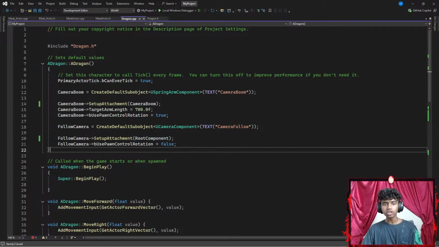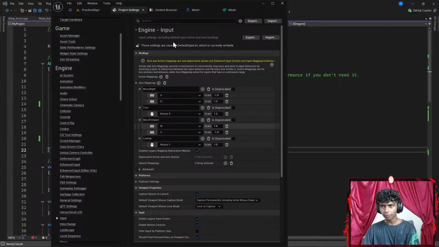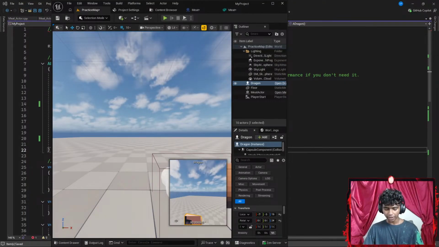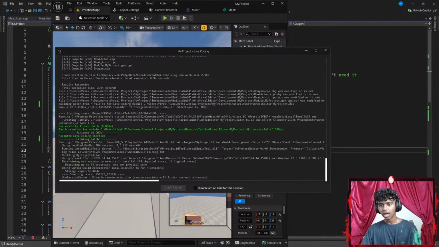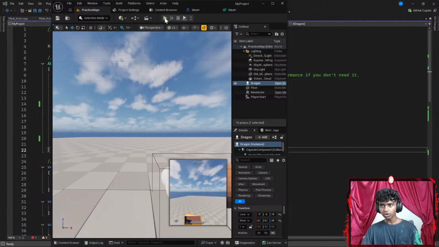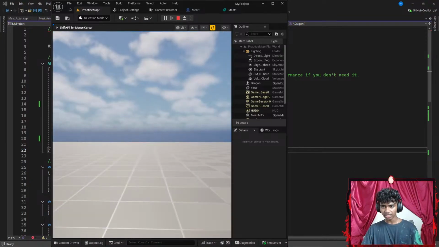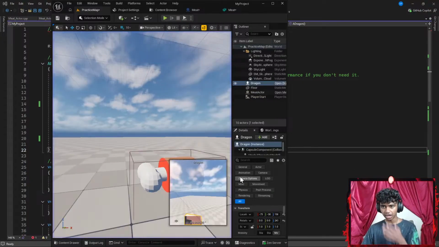Negative scale breaks collision. Oh, I see. Wait, in that case, I might fix it real quick. But before I fix it, I want to check if this part works. So I'm going to go to my practice map, hit Control Alt F11 real quick. I actually never knew negative scale breaks collision. That's something new. But before that, I want to run the code real quick. Okay, so I can look to the left, I can look to the right, but I cannot look up and down.